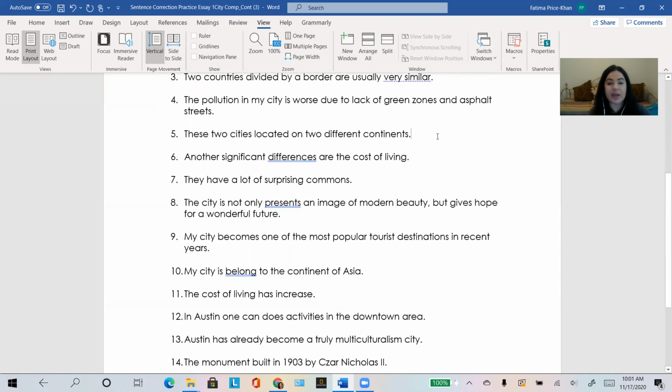These 2 cities located on 2 different continents. Okay, so it should be are located. These 2 cities are located on 2 different continents, right? They were missing a verb. Are located. How about number 6? Another significant differences are the cost of living.